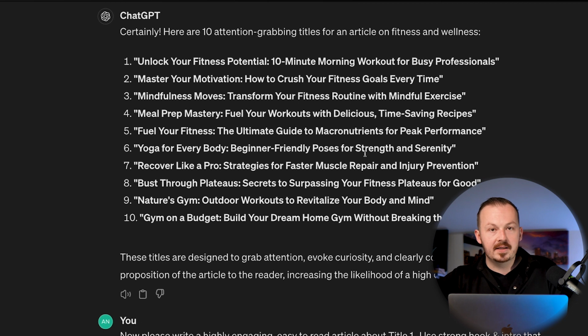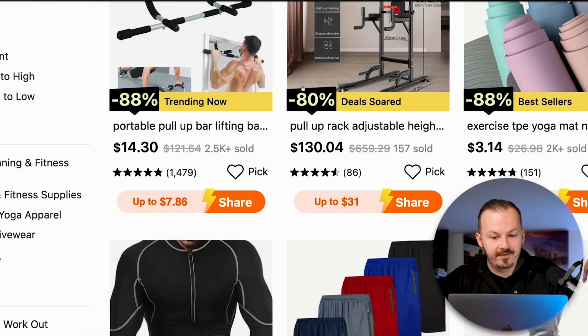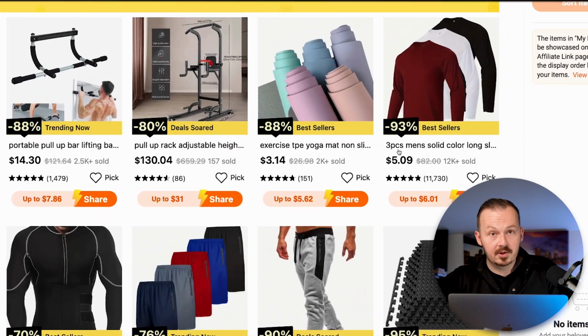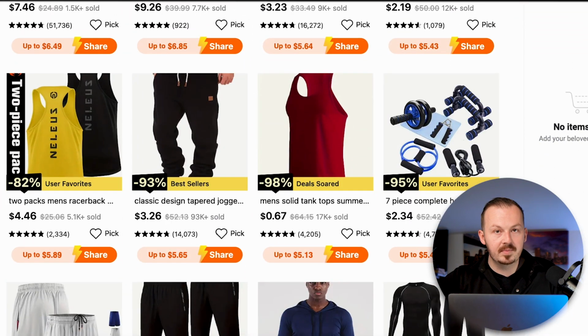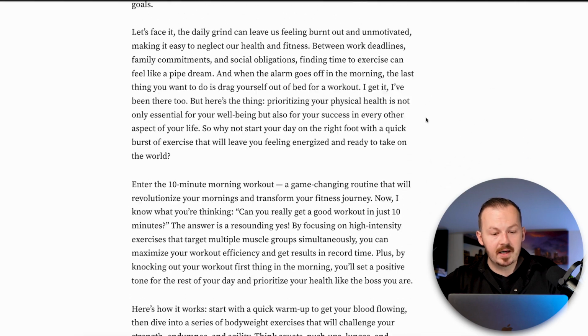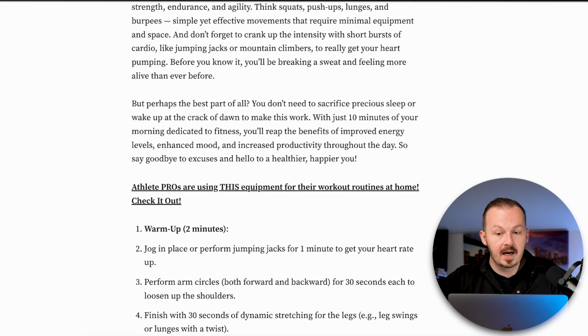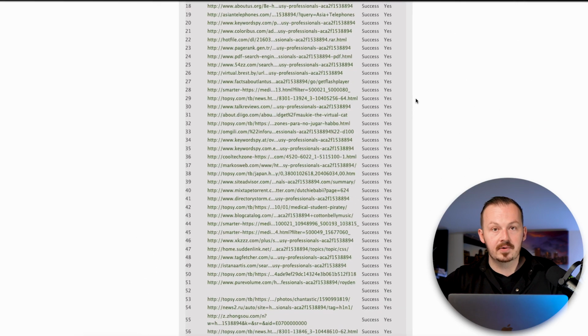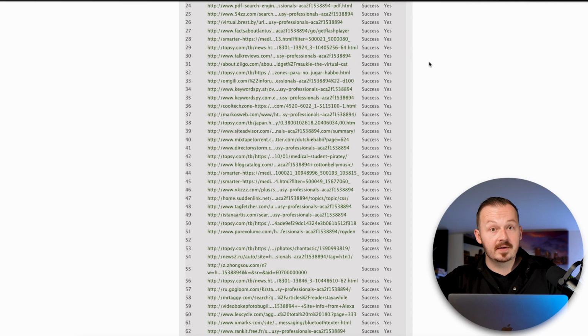Now just go ahead and repeat this process for all of these titles generated by ChatGPT. Find the relevant item on Temu that you want to promote in the article, paste it to Medium just like this, and make sure you include your call to action in there. Also build backlinks to it using this website to increase your chance of getting a sale.